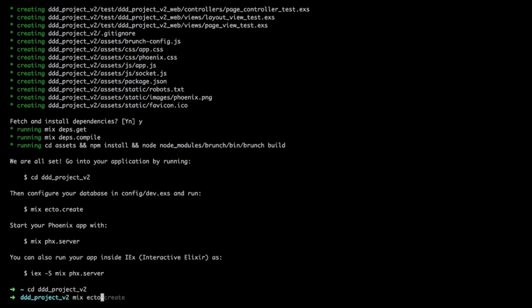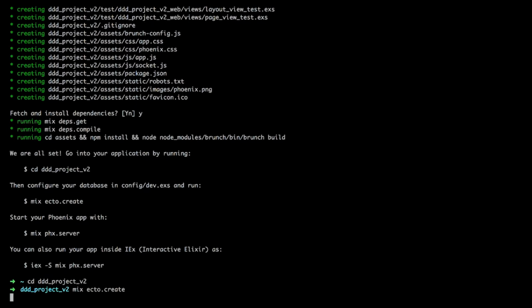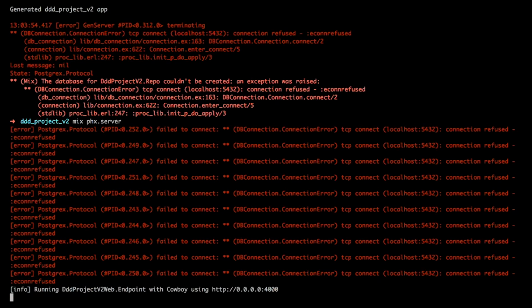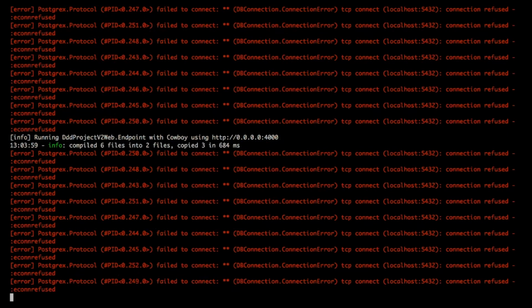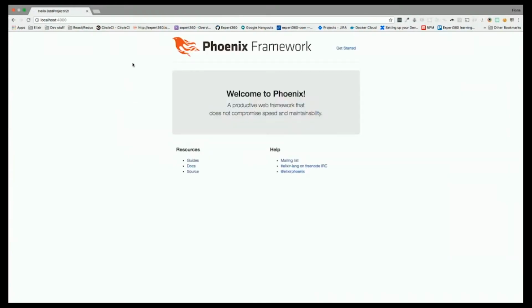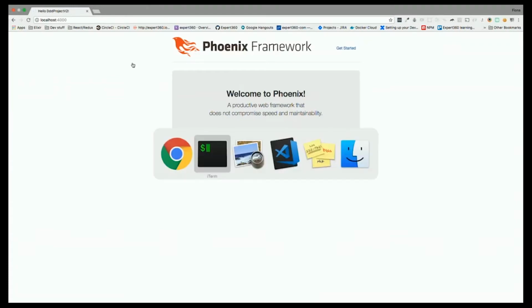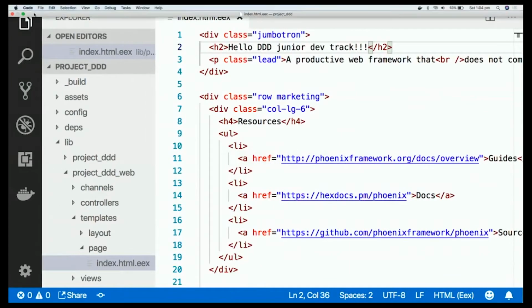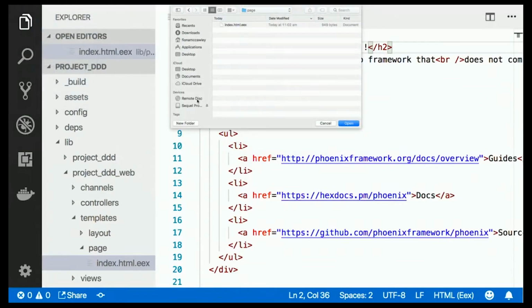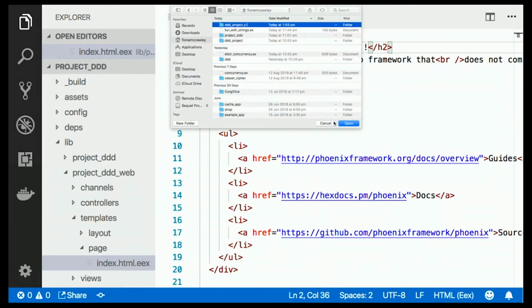And we just need to create our database. And just don't worry about the red. It means nothing. And cool, we're up and running. And so yeah, you've just got a basic app happening. Let's open up the code for this one, not the one that I prepared earlier, just in case. And let's go here.